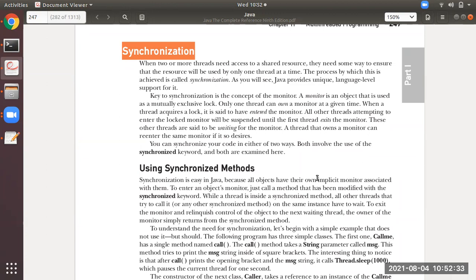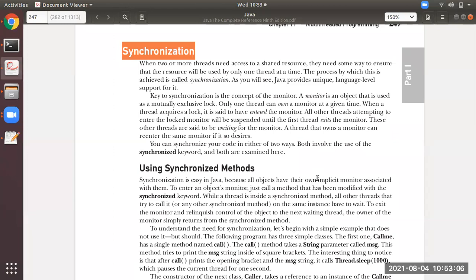If a thread has got the resource, the monitor will apply a lock. What do you mean by applying a lock? It means the other threads cannot access the resource. If they try to access it, they will be suspended. For how long? Until the first thread finishes its execution with the resource. So the other threads will have to be in a waiting state. This is the concept of synchronization.